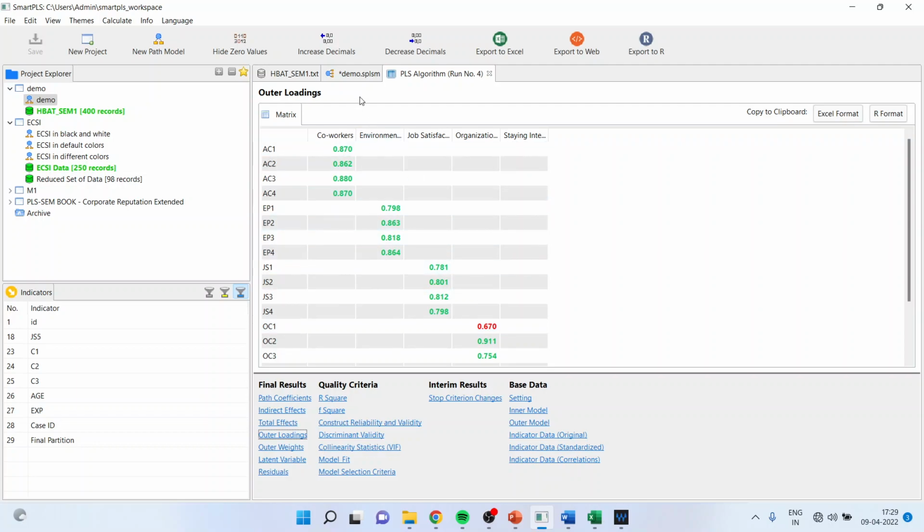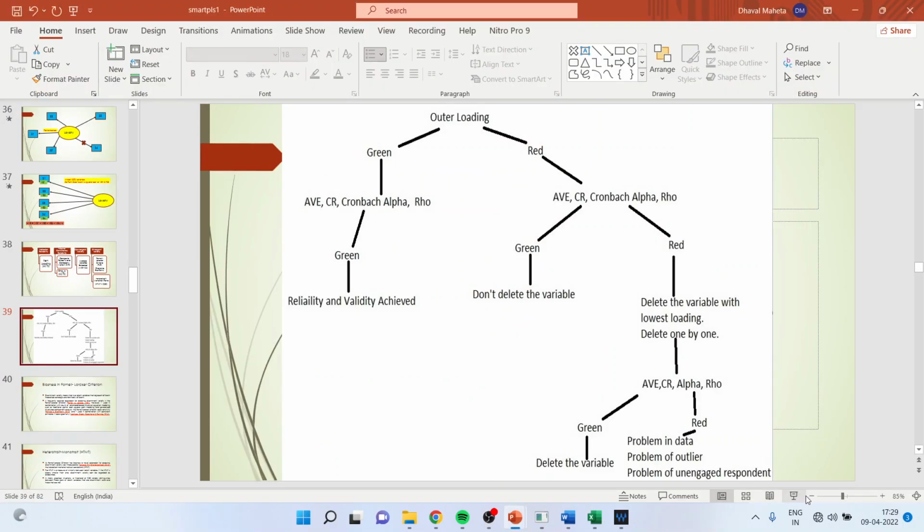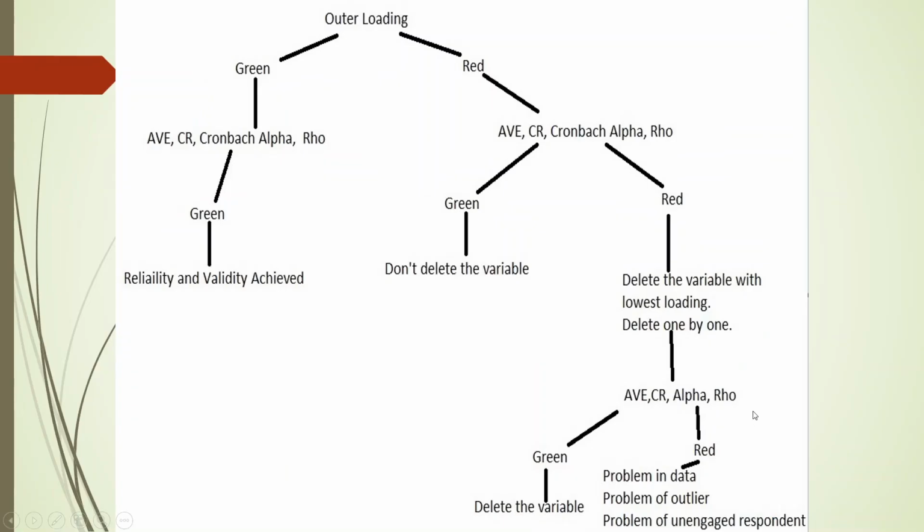First, we will go to the diagram and we will see where we have low outer loading. So you can see OC1 has low outer loading. You should not delete the statement directly, but you should follow the path which has been specified by the authors. So the path is that first of all, check the outer loading, which we have already checked.